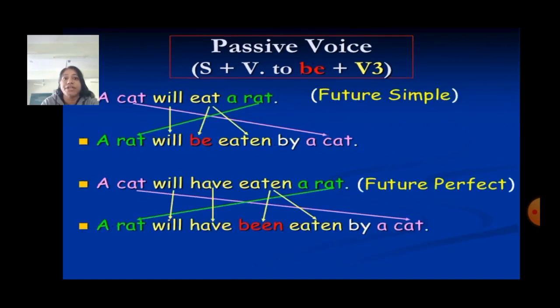Simple future tense. A cat will eat a rat. Here we will add be plus past participle. That is, a rat will be eaten by a cat. Future perfect tense. A cat will have eaten a rat. Here we will add been. A rat will have been eaten by a cat. So, I think you have understood this chapter well.